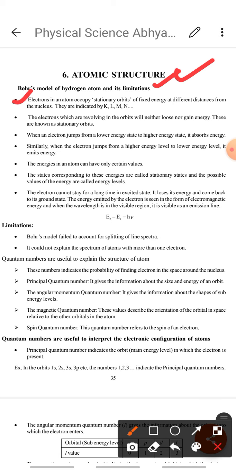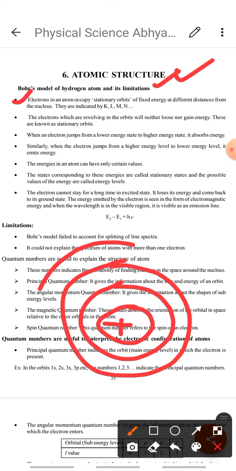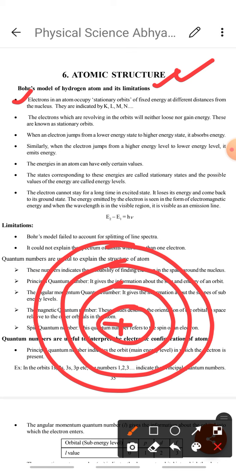You can understand this by this diagram. In the atom, the center has the nucleus, everyone knows. Around this nucleus some orbits are present like this. The electrons revolve in these orbits. So it has fixed energy. That's why it is called stationary orbits.